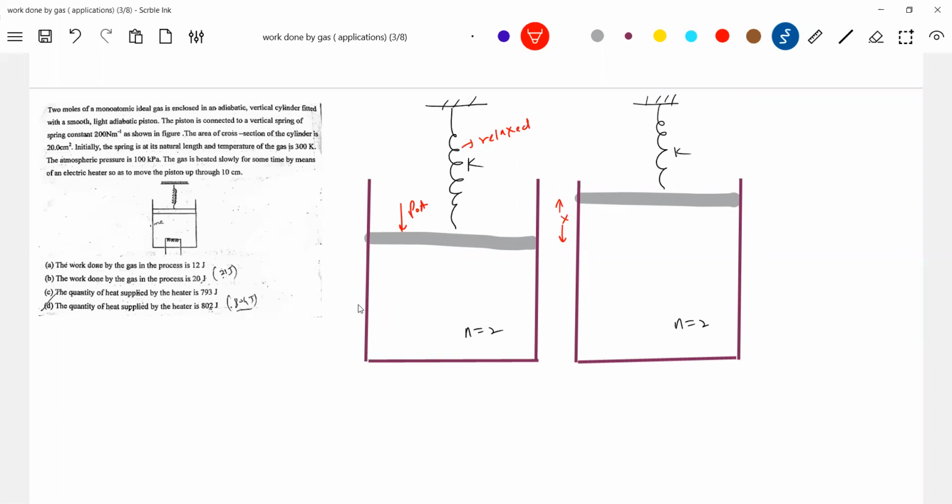What about the mass of the piston? It is fitted with a smooth, light, adiabatic piston. Will the weight of the piston act? No, it's light, which means massless. Okay, now the pressure, let it be P. So the initial pressure, how much will it be? P naught only.